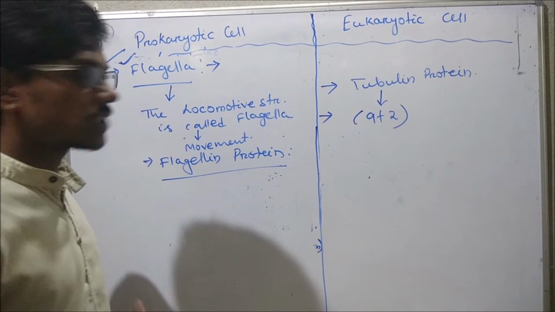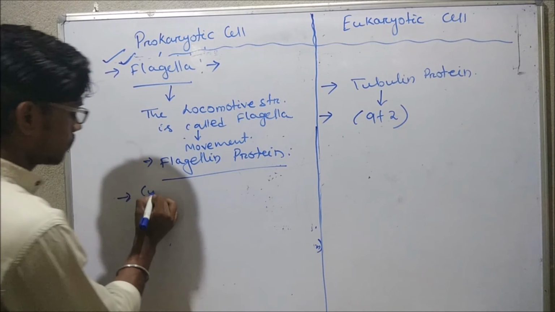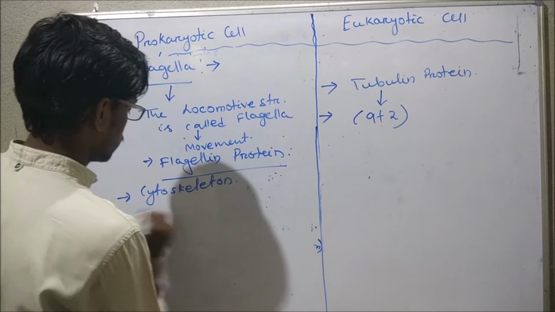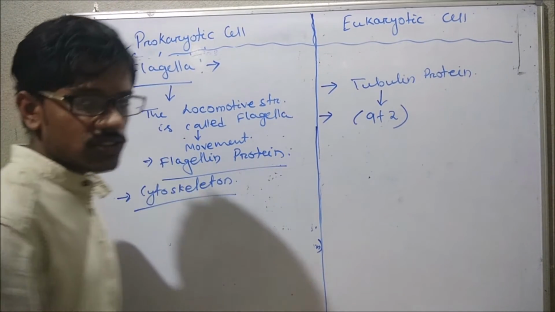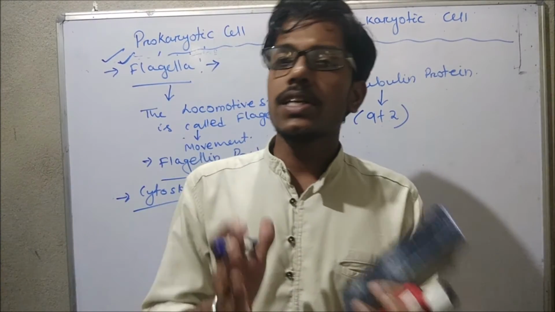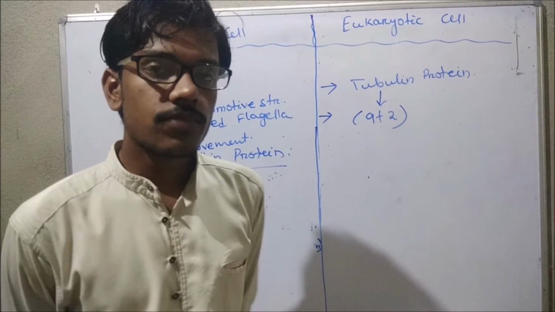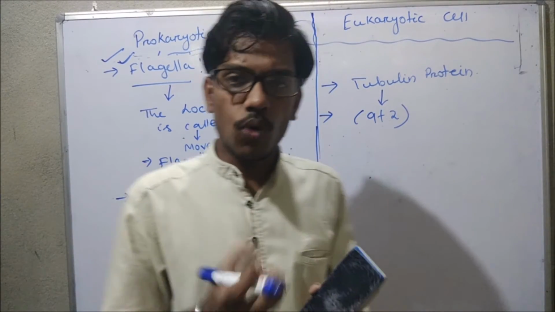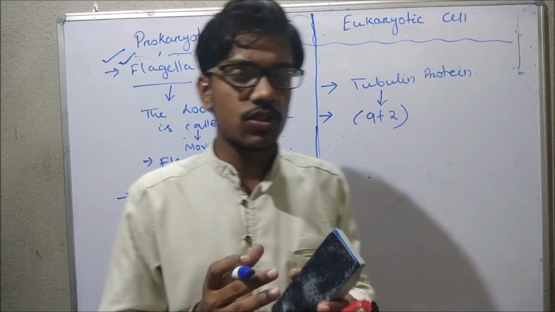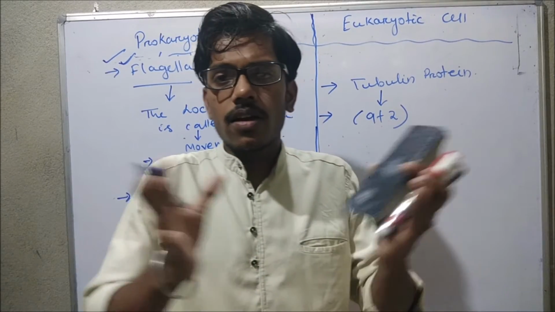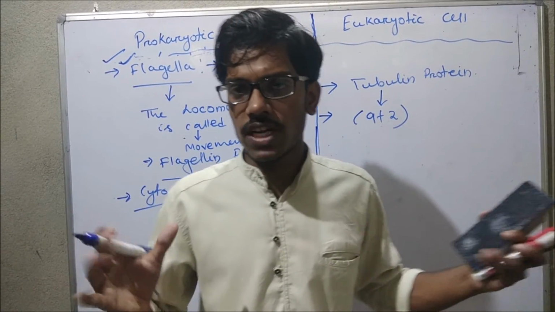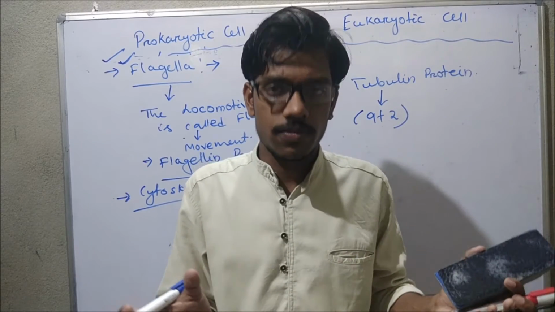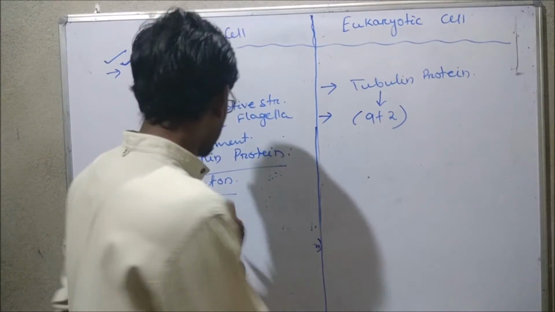Okay, let's discuss with respect to the cytoskeleton. The cytoskeleton is present mainly in the eukaryotic cell. The eukaryotic cell has some proteins, or they are made up of some tubules, and they form a frame inside the cytoplasm so that it will provide support to the cell.